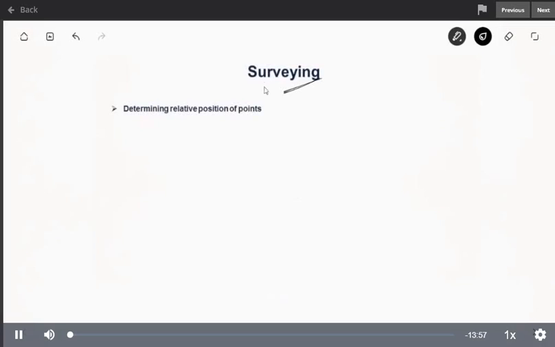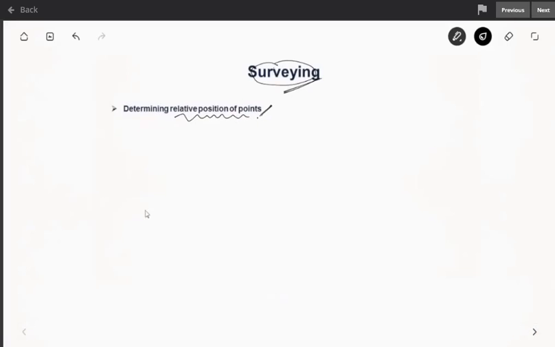First we'll see what surveying is all about. Then we'll see the principles of surveying and also about scales and maps in this video. So surveying is about determining the relative position of points. Suppose you have an empty ground and you want to know the exact position of A.